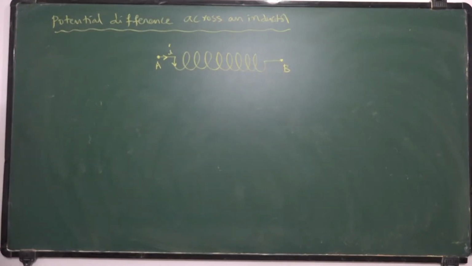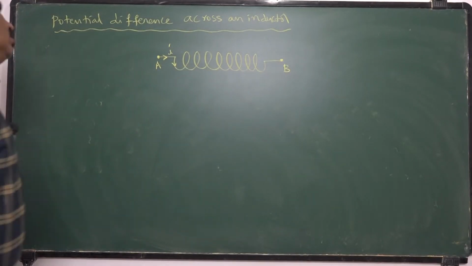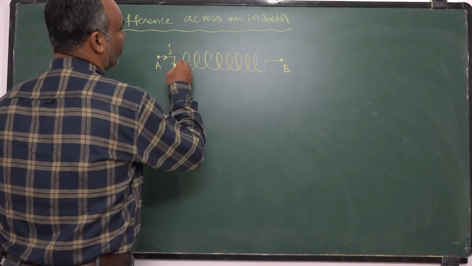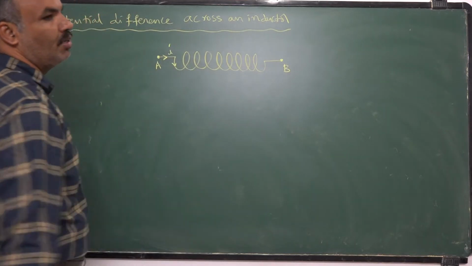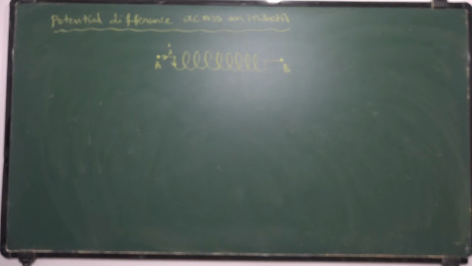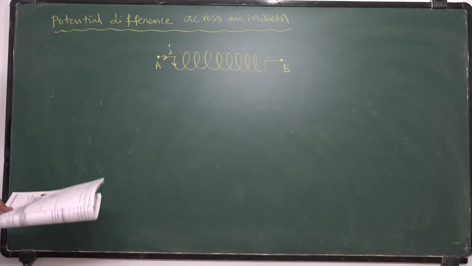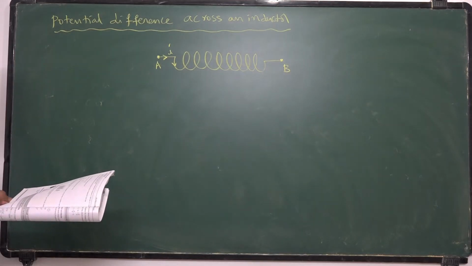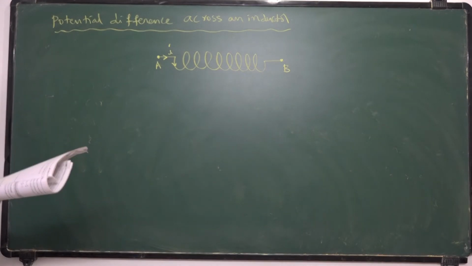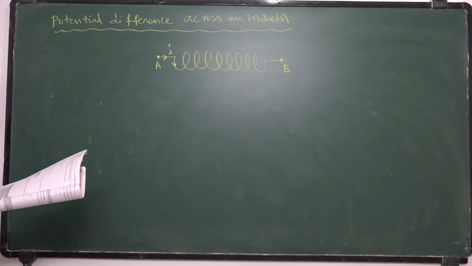So you will get some magnetic field, and due to the variation of this current, some induced EMF or back EMF is developed inside that coil. That property is called self-induction. Now the question is, I need to find the potential difference between the two ends of the inductor.